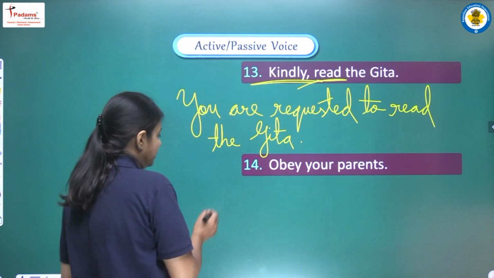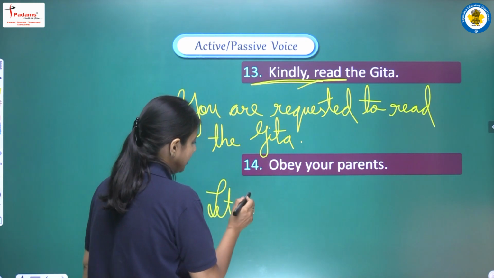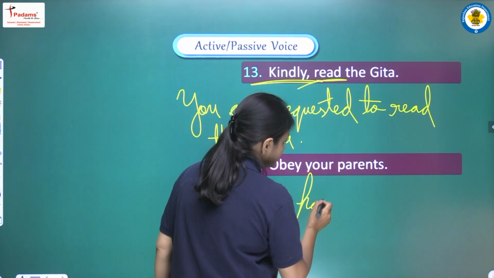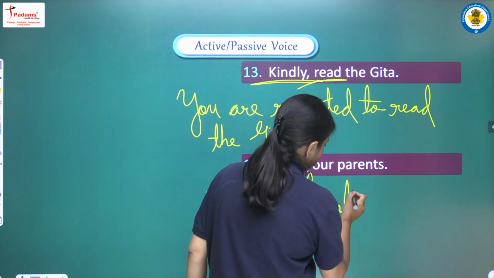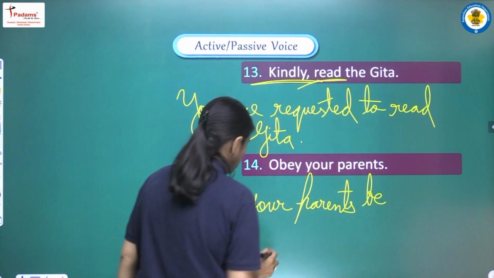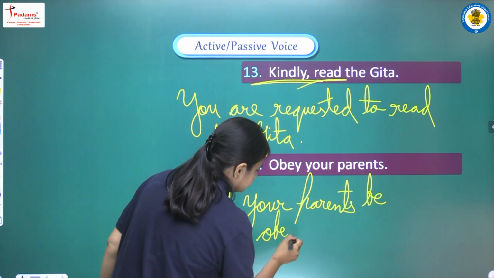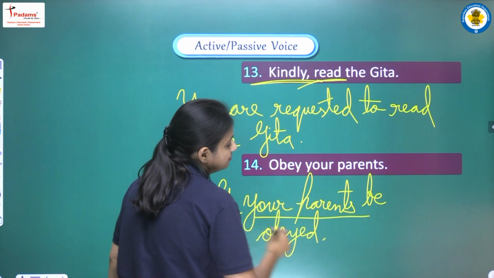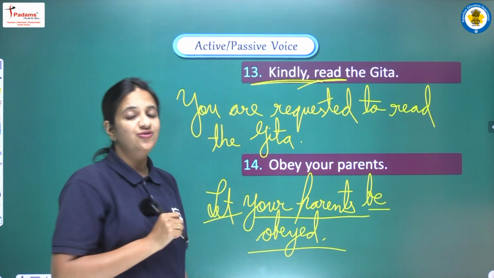So here I am writing the let pattern, that is let your parents be obeyed. That is let plus object plus be plus third form.